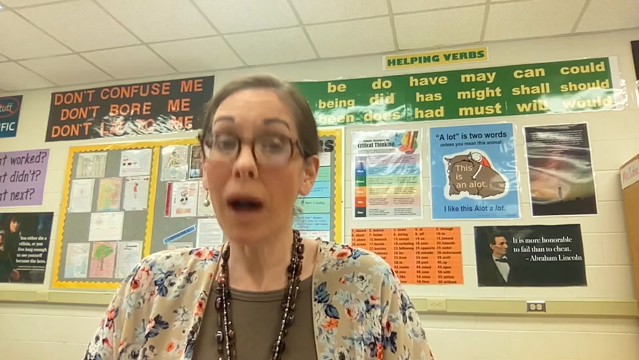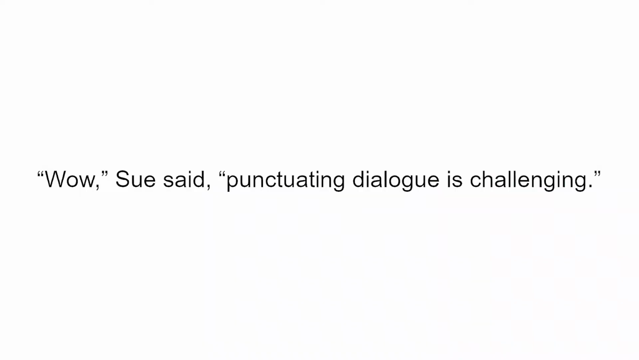It is also possible to have the dialogue tag interrupt the sentence. This generally indicates a pause or a slight break, so placement is important. This example makes sense. "Wow," Sue said, "punctuating dialogue is challenging." Notice that there are commas around the verbal tag as it is still part of the same sentence and therefore needs to be connected to it.